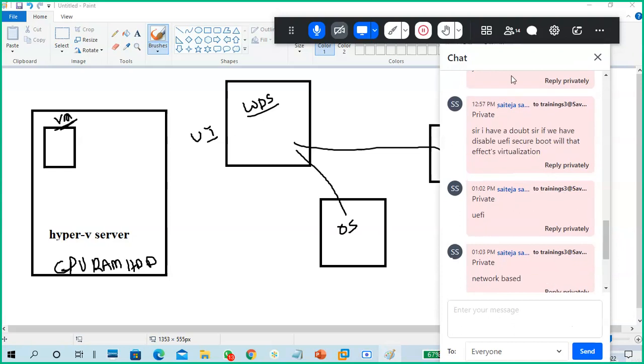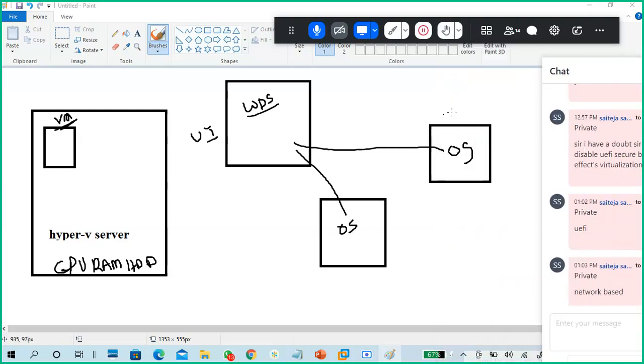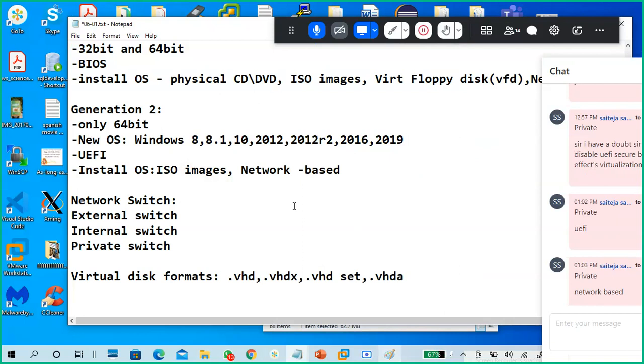Just telling you about second generation. UEFI and BIOS are firmware, software in the RAM. BIOS is the old one, UEFI is the new one.